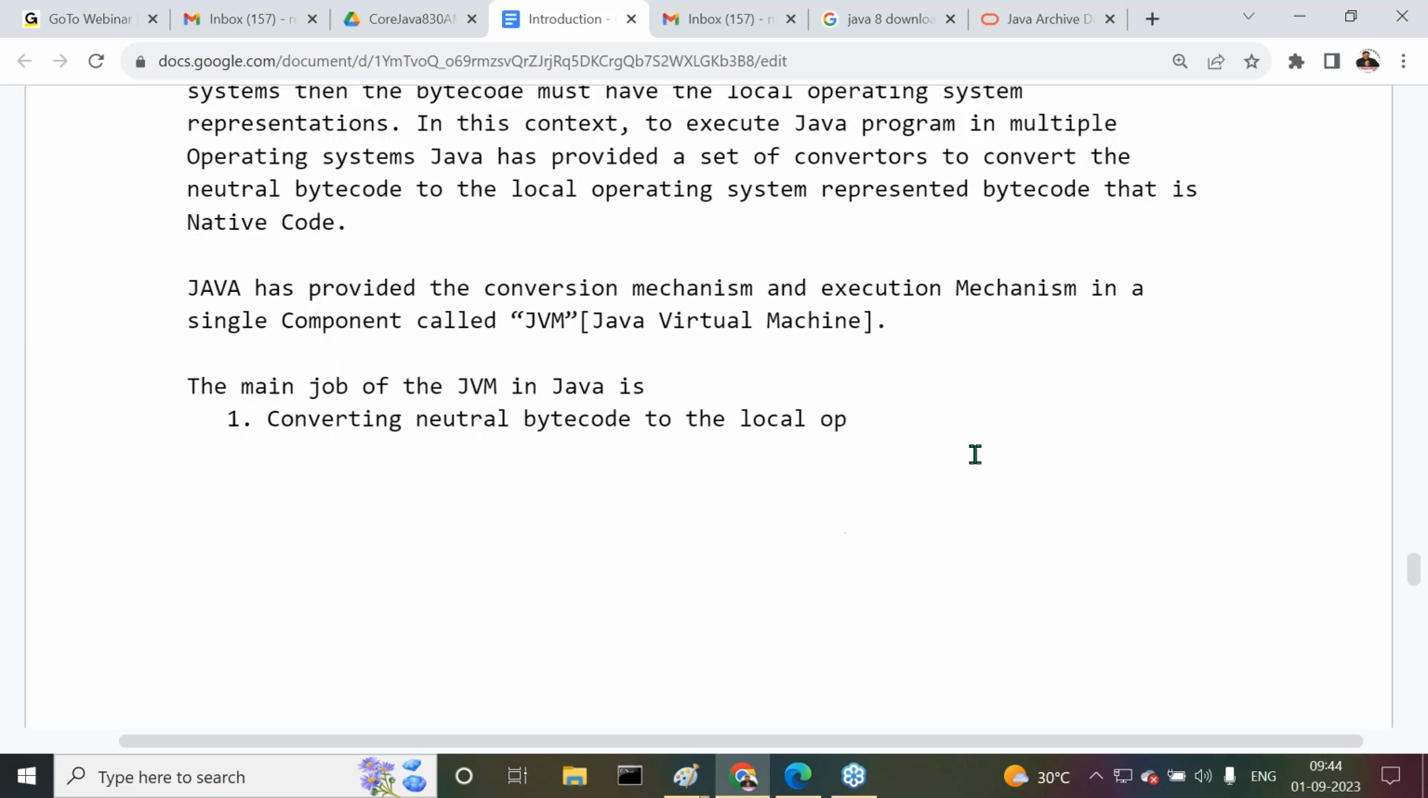That is native code, right, sir. Now I want to convert the bytecode directly to native code, right? The next one is the second responsibility: executing the converted native code. That means conversion and execution are the two responsibilities of the JVM.